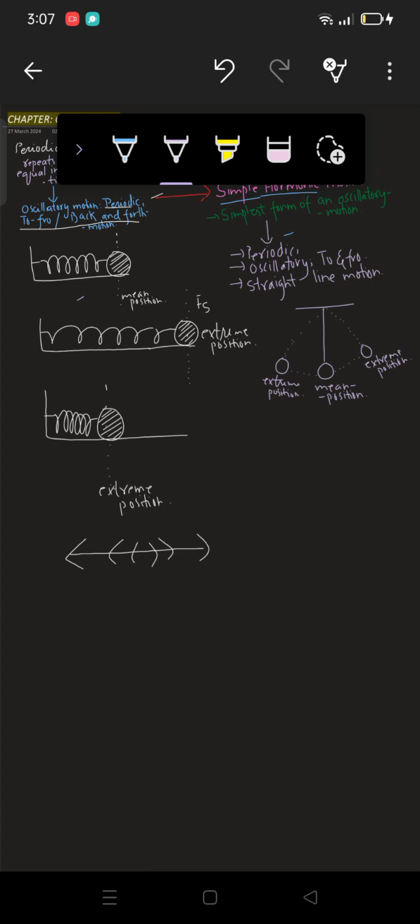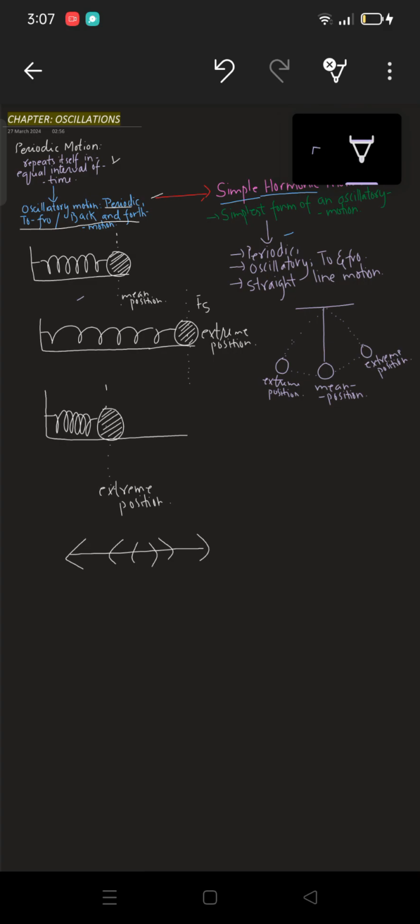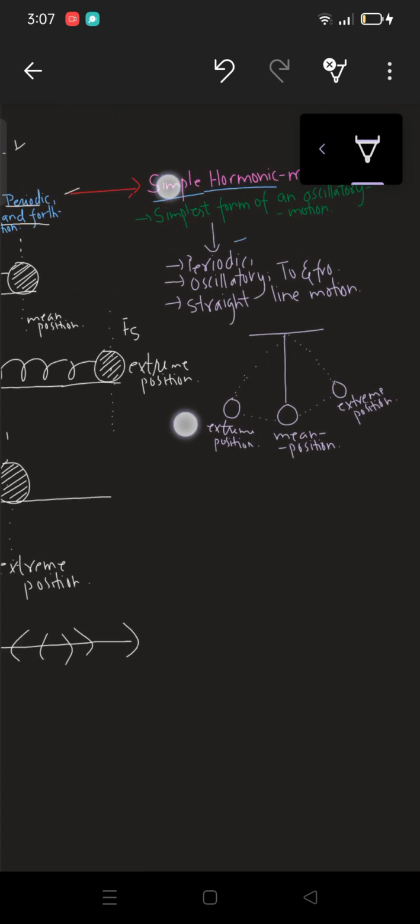And when you stretch it, it covers some distance from its mean position to a point, and that point is known as the extreme position. Alright, we're going to discuss everything about the mass spring system, but for now it was only an example of oscillatory motion. Then we discussed simple harmonic motion.